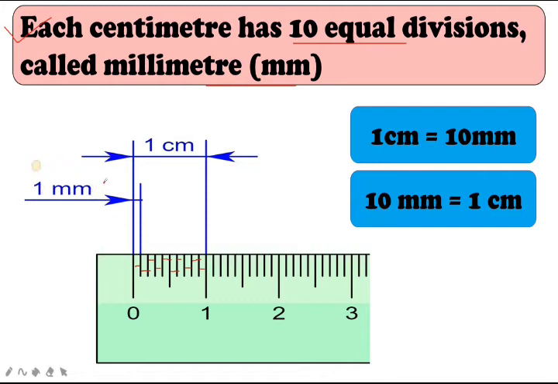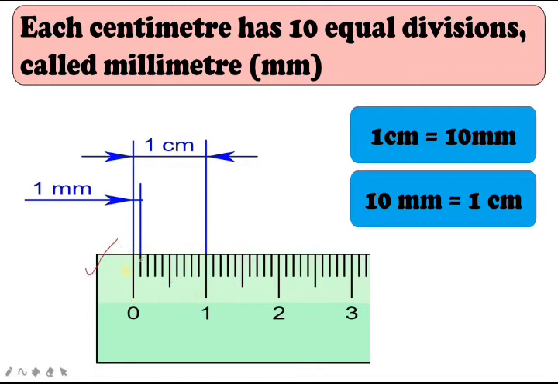Okay. In between 1 centimeter you can see 10 millimeters. Each small line is 0.1. After 0 you can see the first line, it is 0.1, 0.2, 0.3. After 1 you can see the next small line, that is 1.1, 1.2, 1.3. Like this way you can measure it.